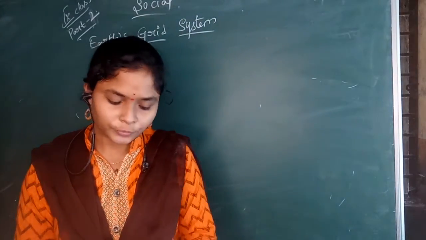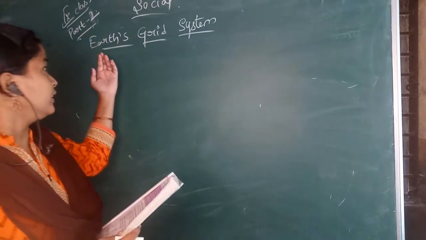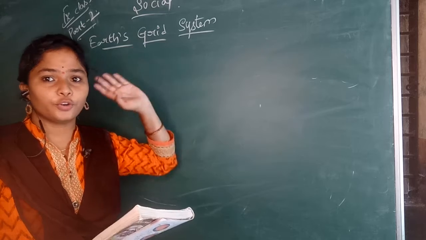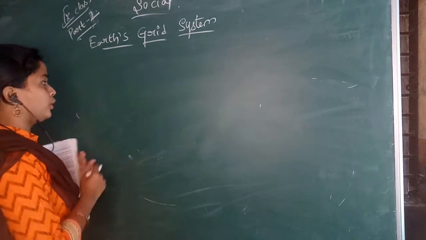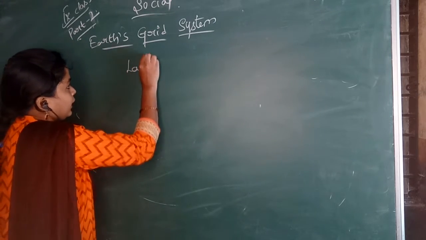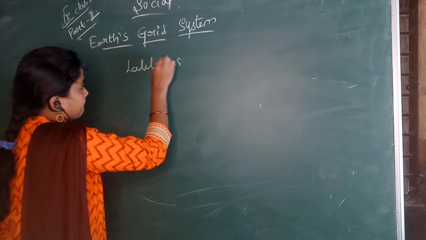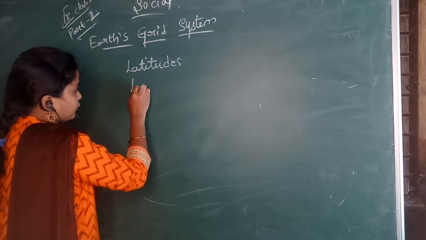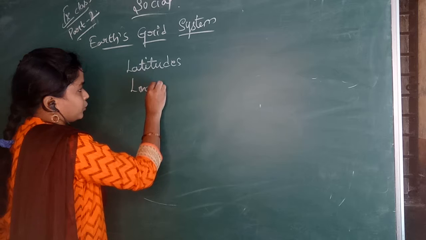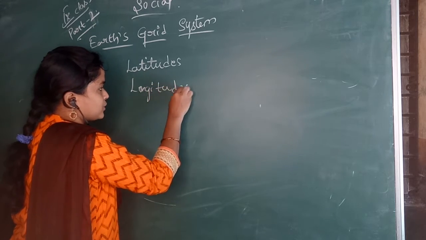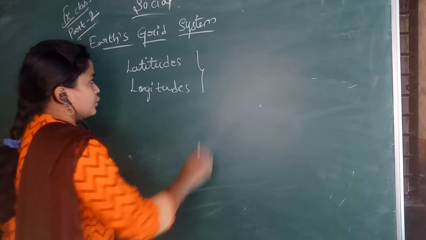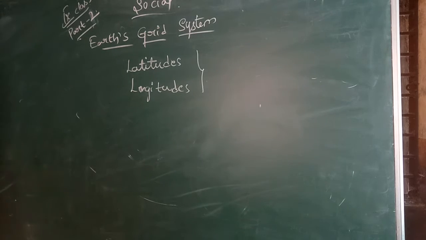Hello children, now we are going to discuss the earth grid system. Before this, you have to know about the latitudes and longitudes. Before learning the grid system, what should you know? Latitudes and longitudes. So now we are going to learn about the latitudes and the longitudes.